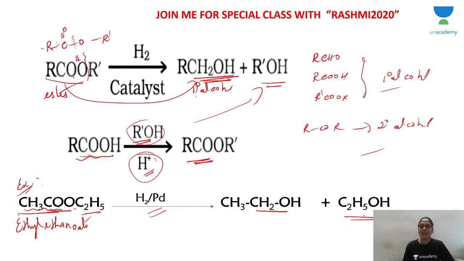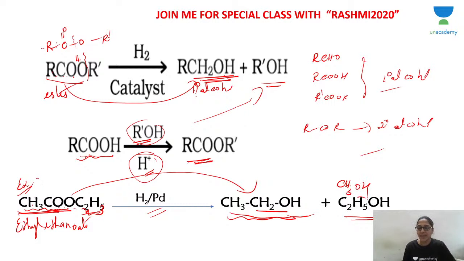See, ethanol you get back. Of course both are one and the same here, but if by chance these are different R groups, then you will get different primary alcohols. This is one and the same, but just to show that the carboxylic part is actually converted into primary alcohol. If this was CH3, then you get CH3OH.